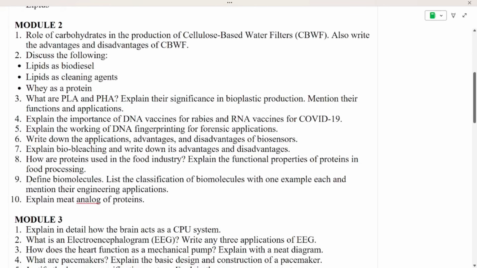Module 2 is about the CBEWF, that is cellulose based water filter, and advantage and disadvantage. And next is lipids as biodiesels and lipids as cleaning agents, whey as a protein. Next is water, PLA and PHA and their significance, importance of DNA vaccines for rabies and RNA vaccine for COVID-19, working of DNA for fingerprint, and applications, advantage and disadvantage of biosensor. Next is biobleaching, and proteins you have already studied, biomolecules and classification. And next is meat analog of protein.